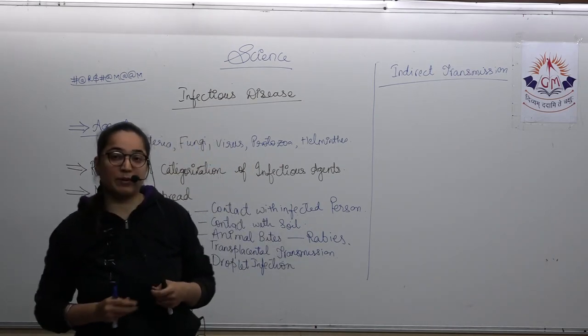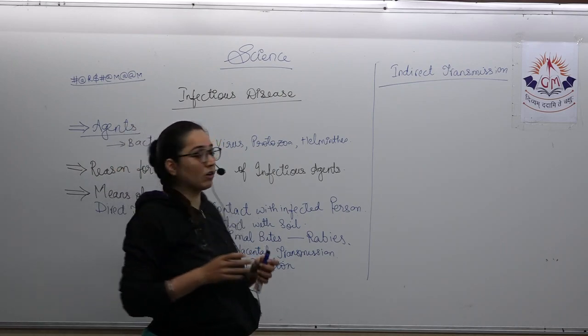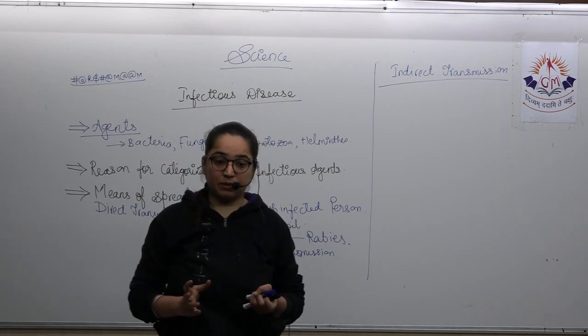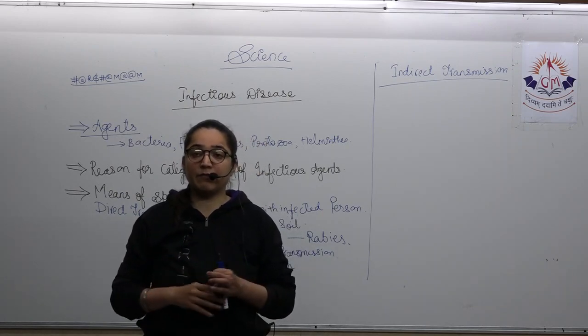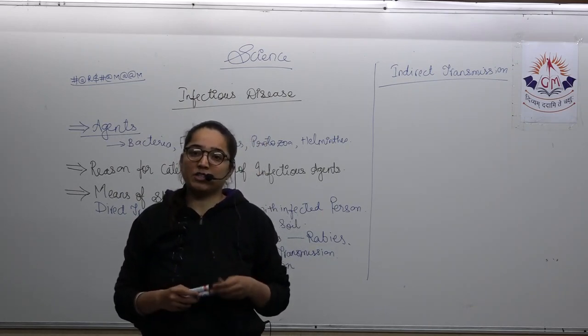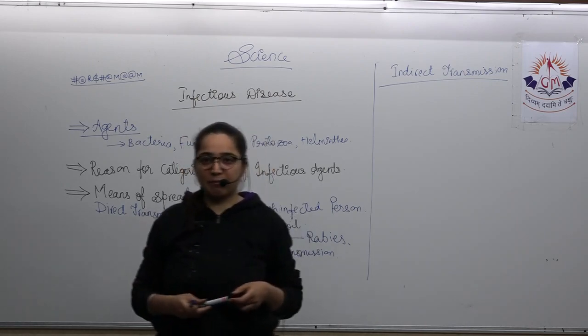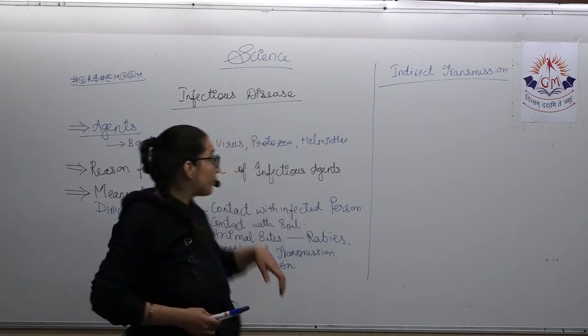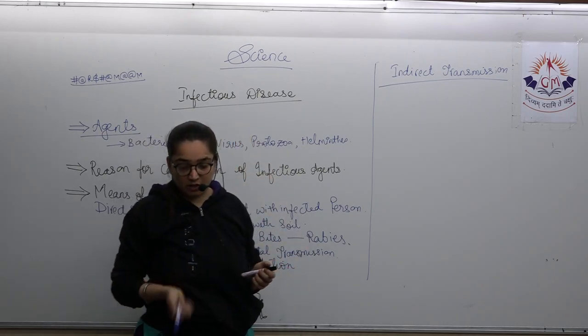Indirect transmission means those diseases which do not come directly when you come in contact with that person. For example, if you are sitting and having lunch with a person who has diabetes, there is no scope that you will get diabetes. So that is about the indirect transmission.